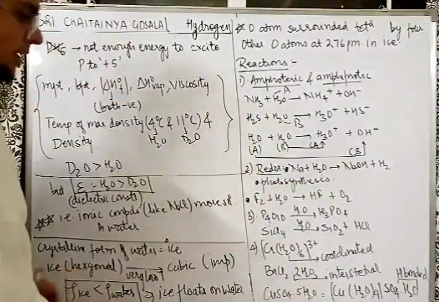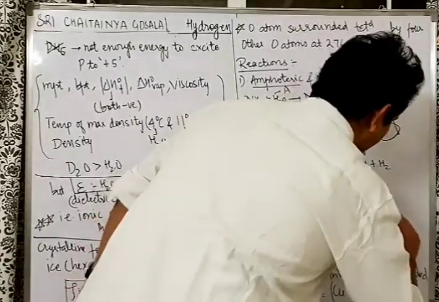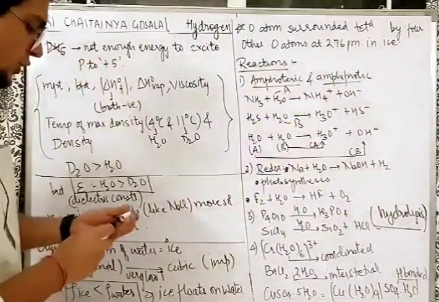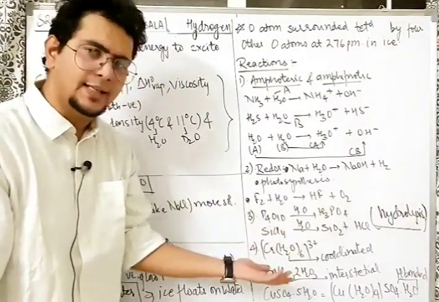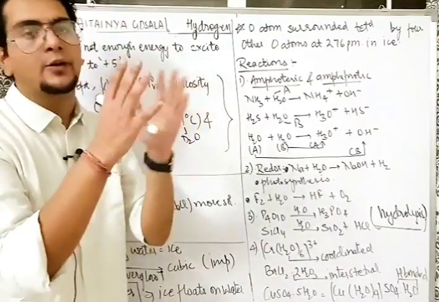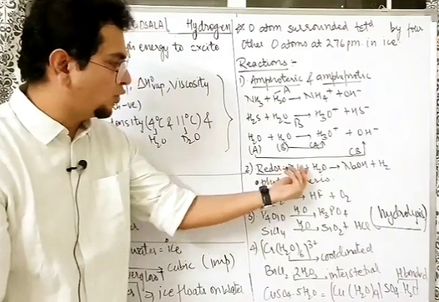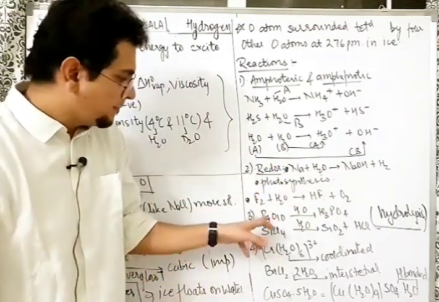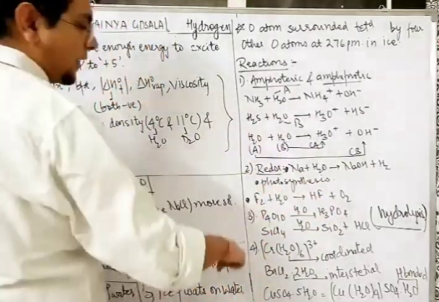Let's go ahead, P4O10, SiCl4, water will react and these reactions are called hydrolysis. So this reaction, if you have read P block, you might have seen many times. Like P4O10 is a non-metal oxide, goes in water, forms oxy acid. Non-metal oxide, oxy acid. Sir, what if metal oxide goes? Then hydroxide. So if Na2O goes, NaOH is formed. No hydrogen gas is released there. P4O10 goes, H3PO4 formed.